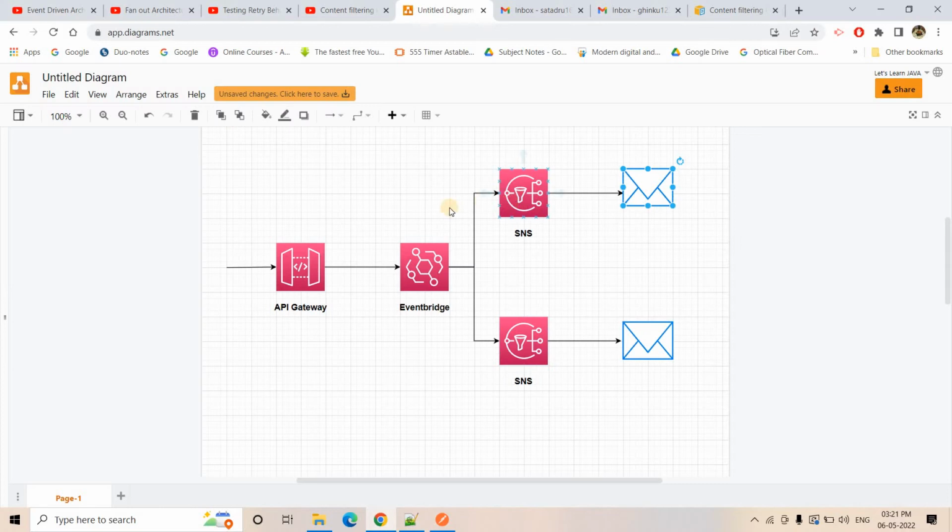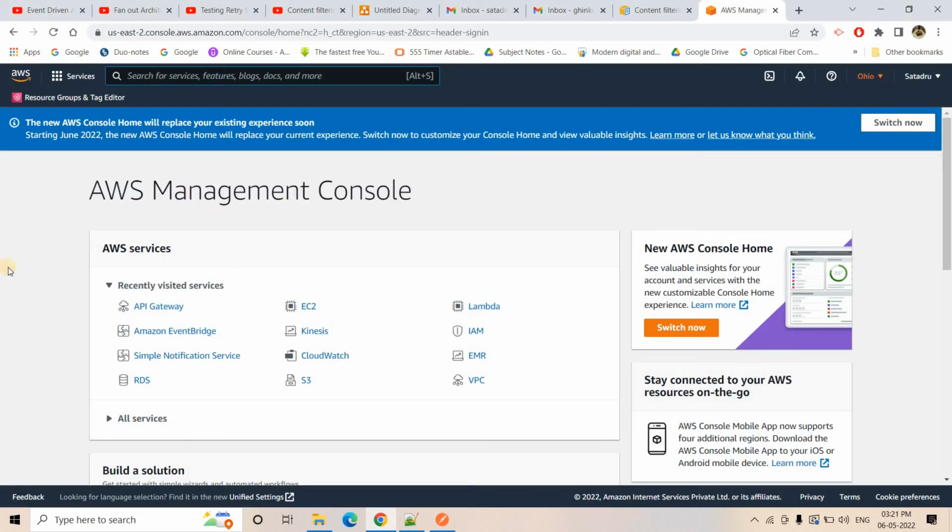So as part of this architecture, what is the first step? We will be creating two different SNS topics, and we will be subscribing two different mail IDs to the corresponding topics. Okay, so let me first log in to the AWS Management Console. Here I am in the AWS Management Console in the Ohio region, and let's quickly create two topics in SNS.